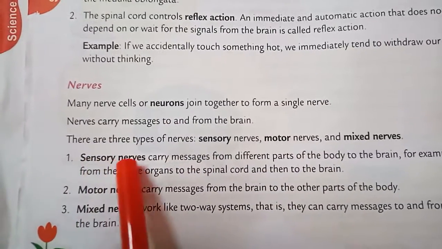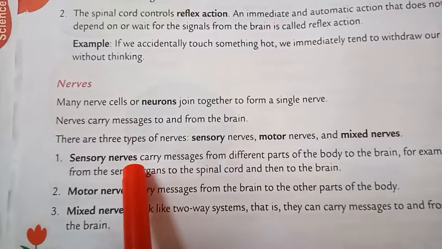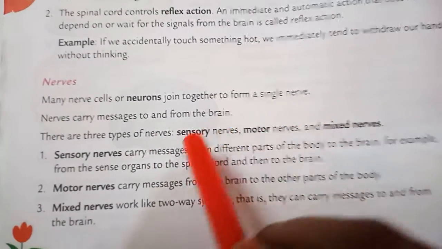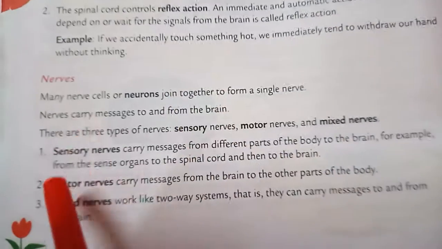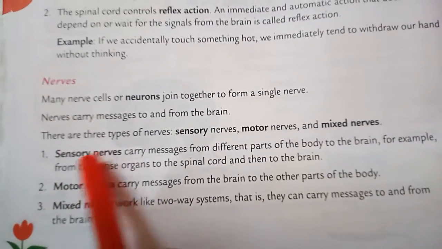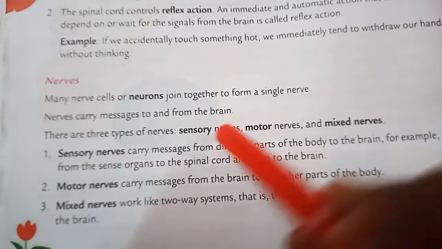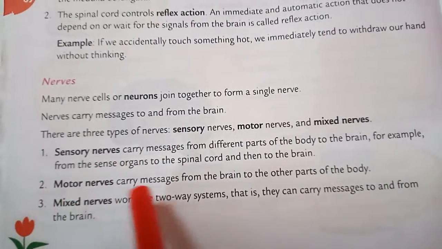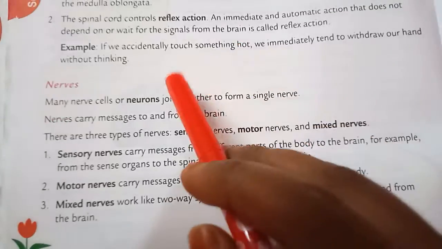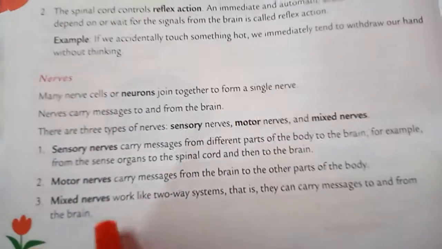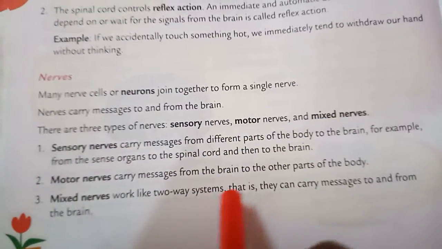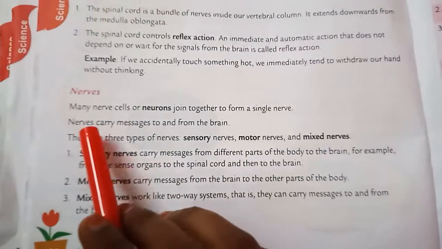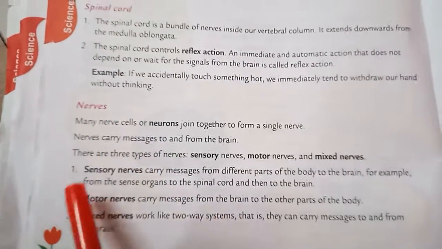First, sensory nerves: nerves which carry the message from the body parts to the spinal cord and next to the brain. Motor nerves carry the information from the brain to the body parts. Next, mixed nerves take the information from the part to the brain and also from the brain to the part. They work like a two-way system, that is, they can carry messages to and from the brain. Okay, these are about the nerves.